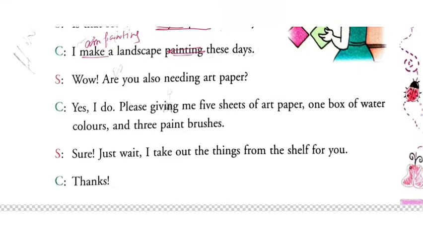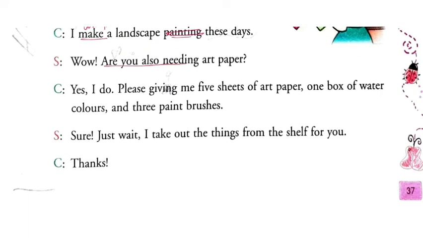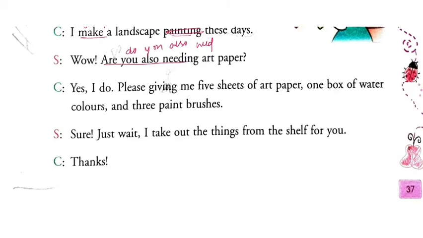"Wow, are you also needing art paper?" It should be "Wow, do you also need art paper?" "Yes, I do. Please giving me 5 sheets of art paper." It should be "Please give me 5 sheets of art paper." "Sure, just wait. I take out the things from the shelf for you." It should be "I am taking out the things." "Thanks." Next page.